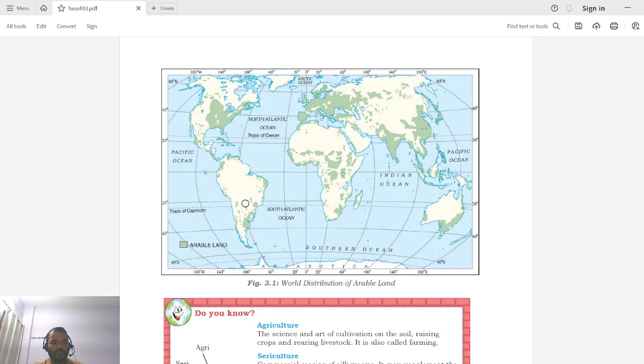You can see that very less land is under arable land, or very less land is under agricultural activity. If you see with respect to India, you see that a very large amount of land is agriculturable, right, or arable land which is under cultivation. Because of availability of good land and availability of water during monsoons, we in India are involved in agricultural activities, and that is why almost two-thirds of the human population in India is based on this agricultural activity.